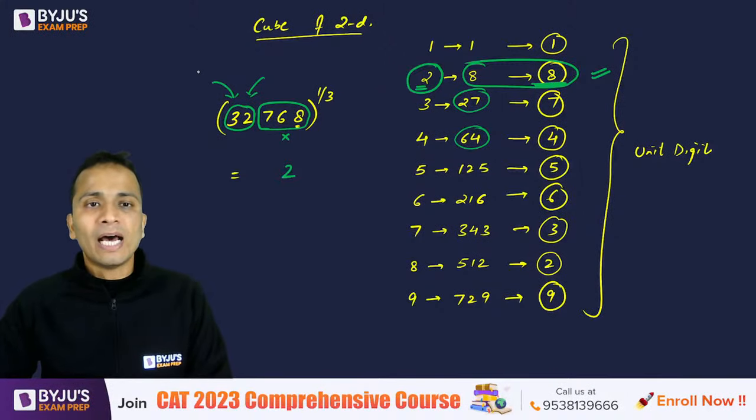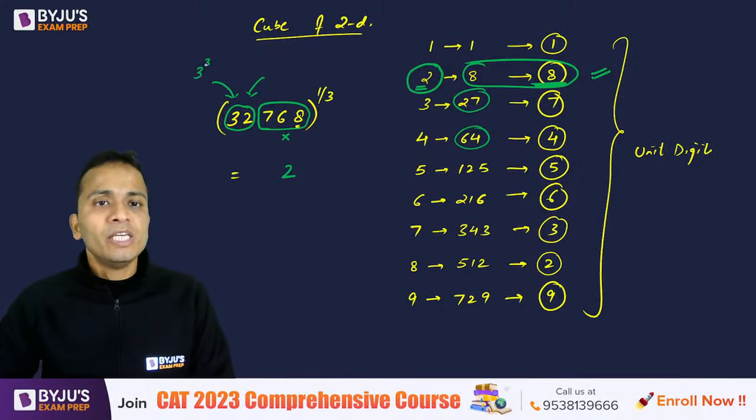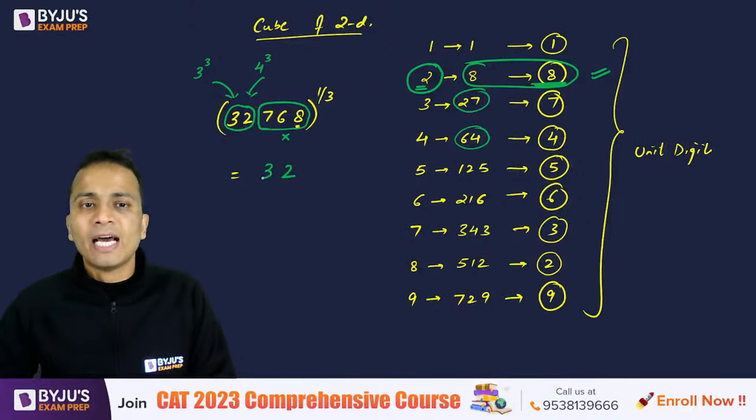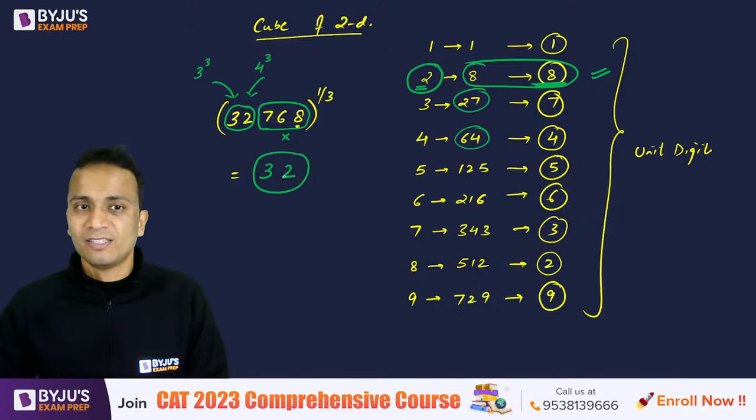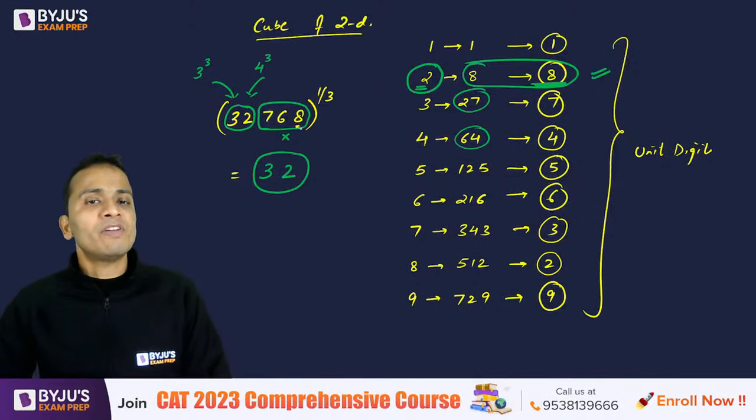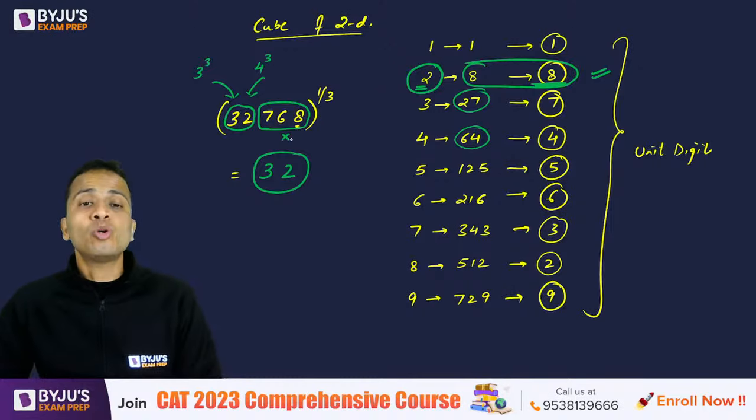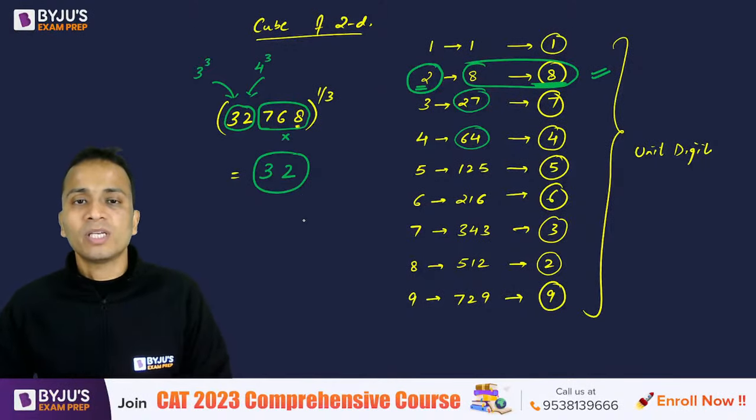So 32 lies between 3 cube and 4 cube. अब इन दोनों में से जो भी smaller number है, 3 और 4 में से जो भी smaller number है, just write that number here and this will become your final answer. So 32,768, the cube root of this number is equal to 32.